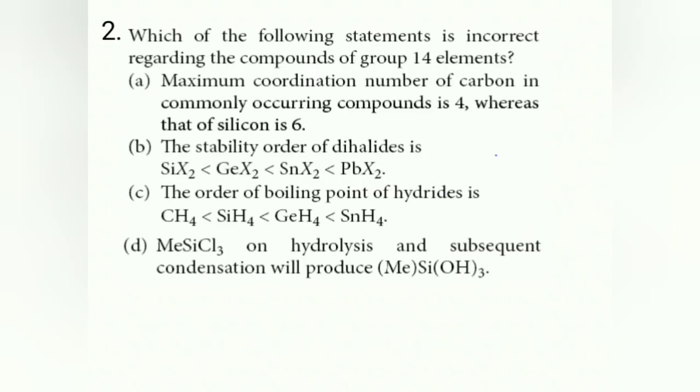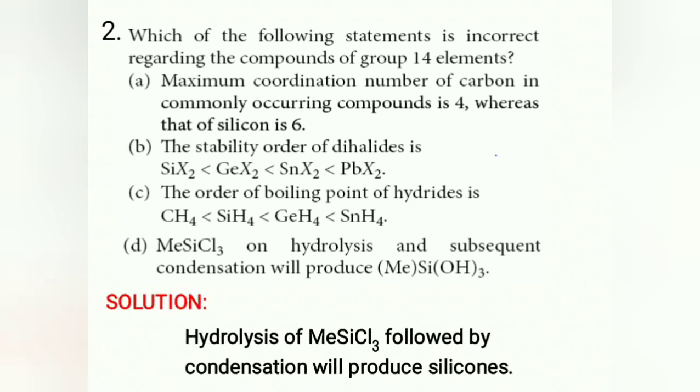Second one, which of the following statements is incorrect regarding compounds of group 14? In this case, maximum coordination number of carbon is 4, which is correct. Stability of dihalides, PbX2 is more stable because of inert pair effect. The order of boiling point of hydrides, SnH4 is more because of more molecular mass. And D is the answer here, remember, because MeSiCl3 on hydrolysis and subsequent condensation is going to form polymers called silicones. So silicones are going to form after condensation of MeSi(OH)3. Because of that reason, the answer for this question is D.